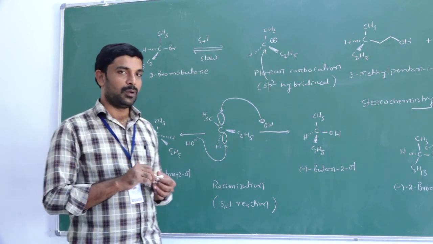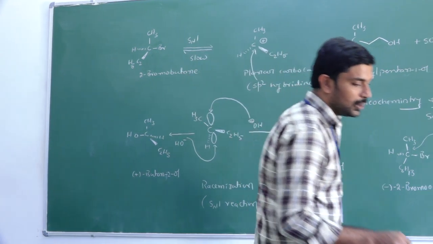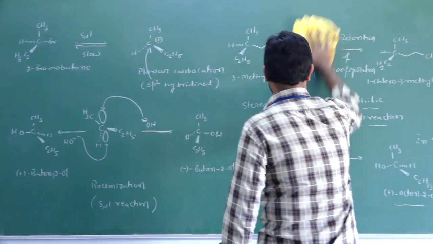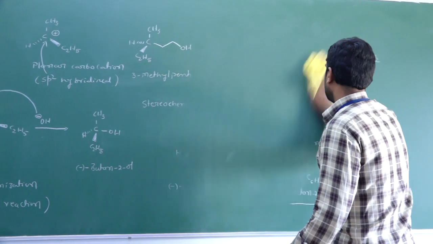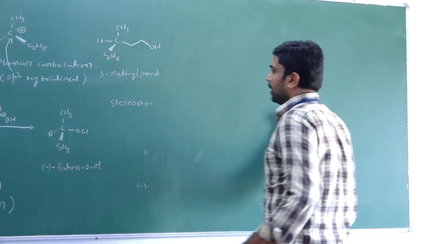Okay. So next we will move to the dehydrohalogenation or beta elimination reaction. The next concept is beta elimination reaction.